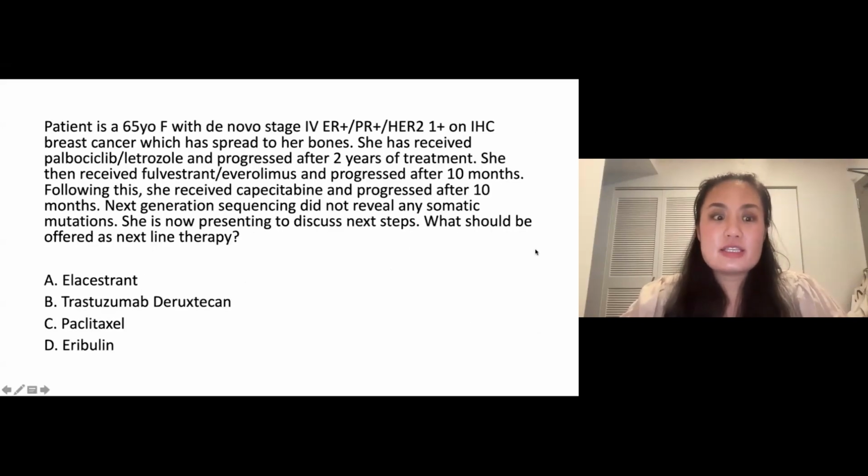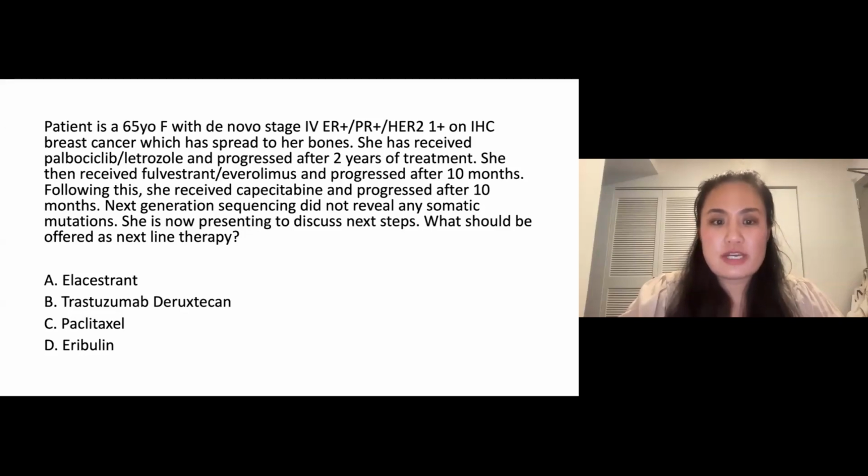Patient is a 65-year-old female with de novo stage 4, ER positive, PR positive, HER2 1+ on IHC breast cancer, which has spread to her bones. She has received palbociclib and letrozole and progressed after 2 years of treatment. She then received fulvestrant and everolimus and progressed after 10 months.